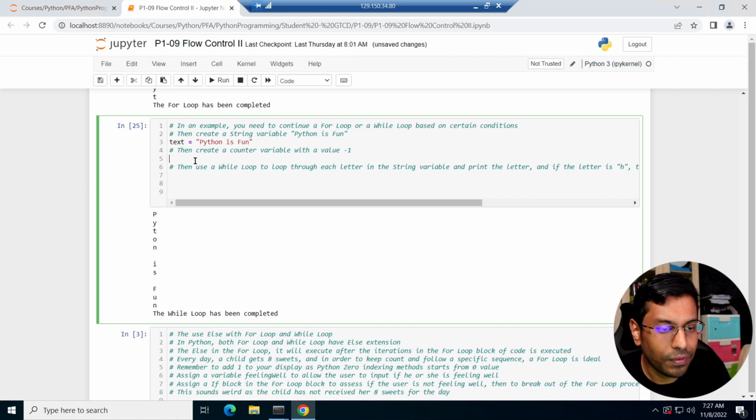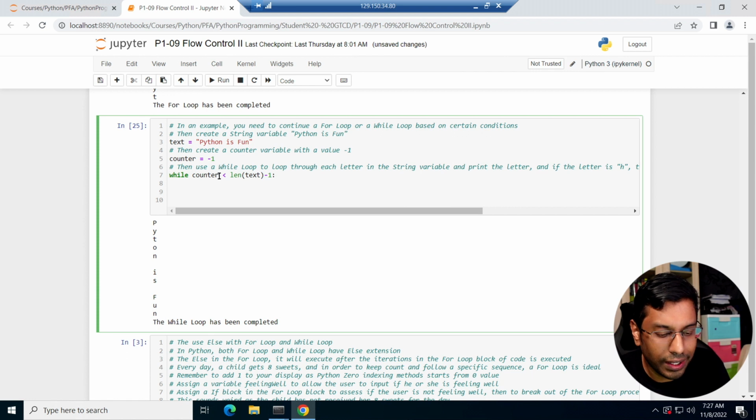So I start off by creating a counter equals to -1. This is just a reason I need to do it with -1, right? While counter is less than the length of text minus 1. This is important because I'm trying to loop through, right?